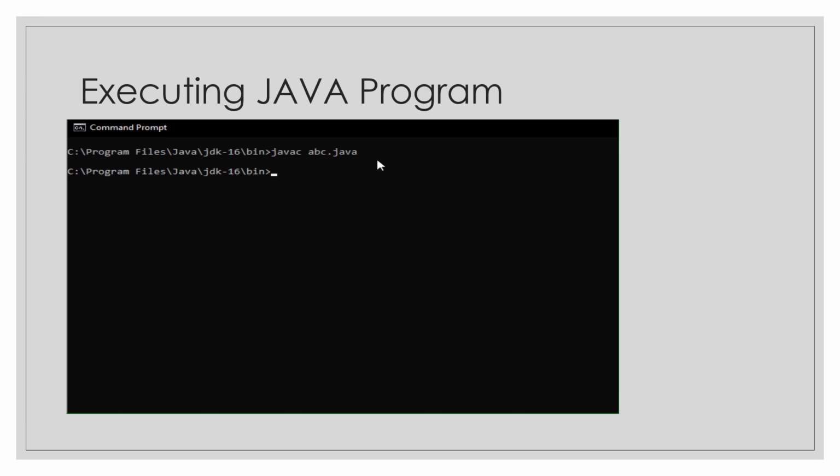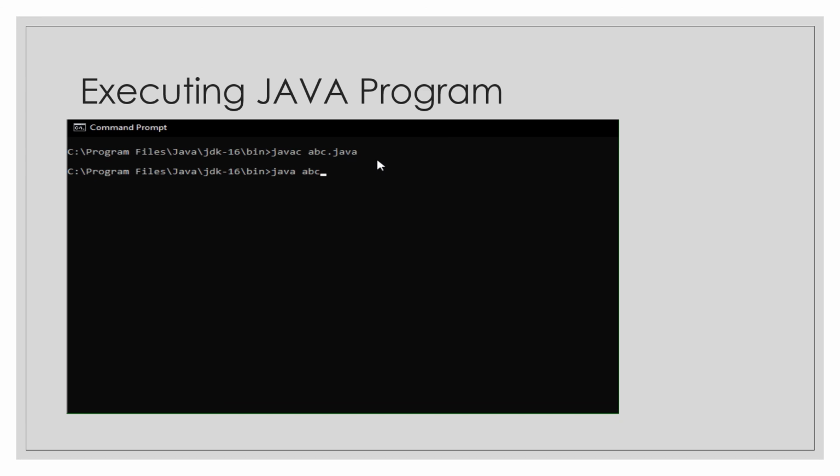Now the second step is to use your Java virtual machine to see the output of this Java file. So here I will type java to invoke my Java virtual machine, and now I will write only the file name without the extension, because here we are using the bytecode class file, so we will not mention .class. We will only mention the file name.